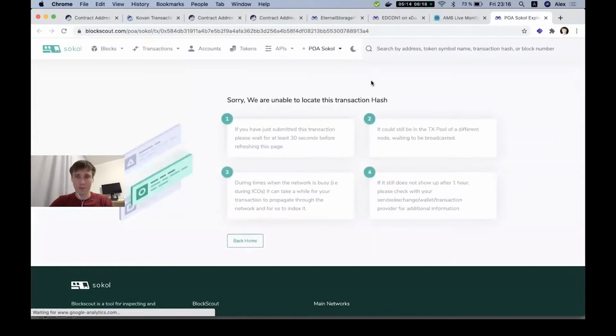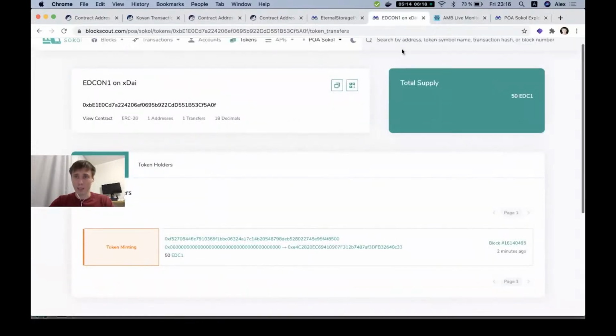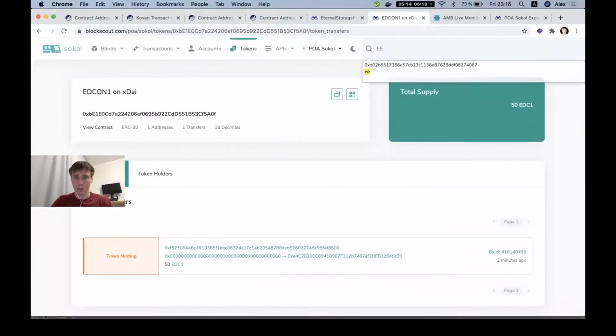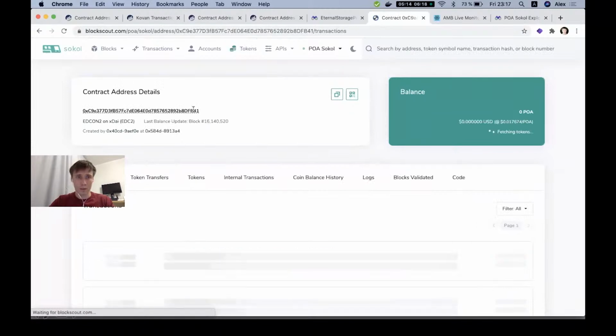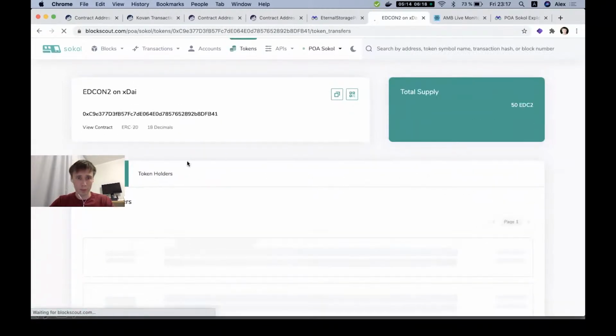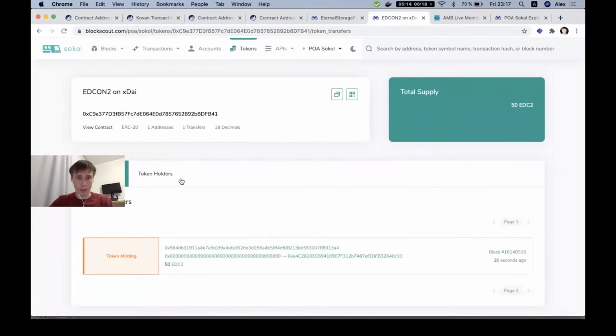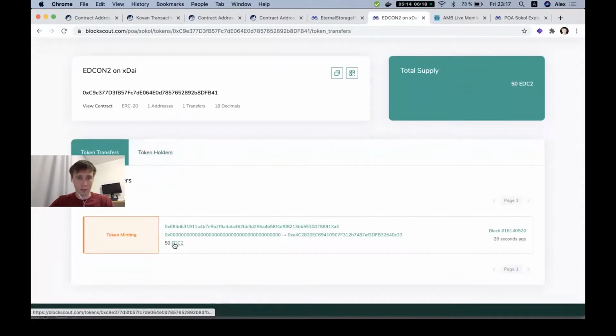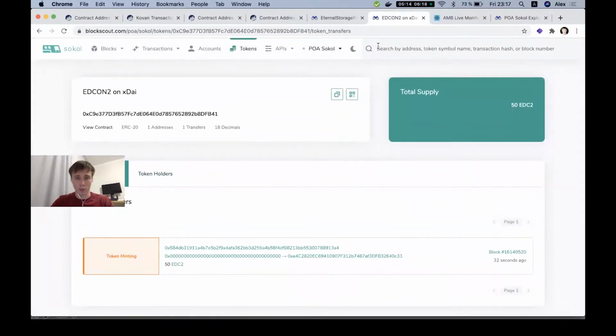It needs some time, but let's check that the token appeared too. Right, a new token appeared, and in fact we have 50 tokens transferred. And let's return to EDC1 one more time.